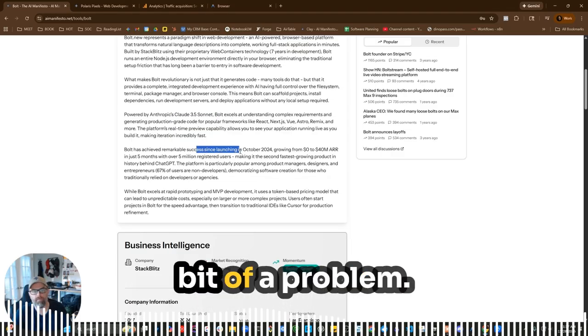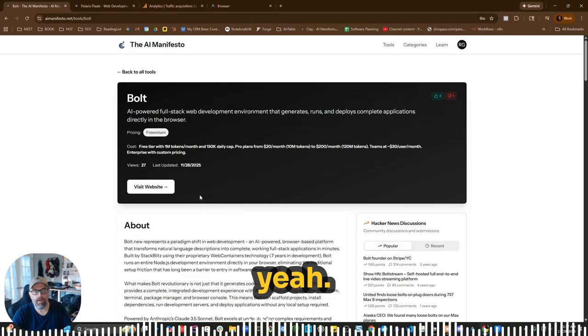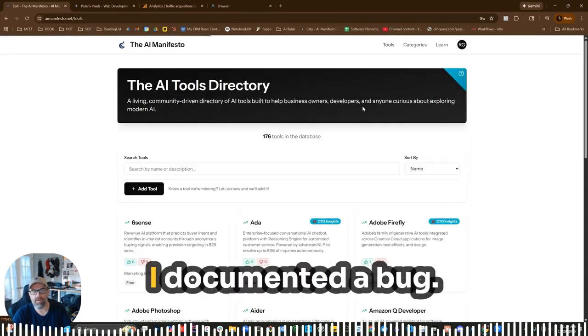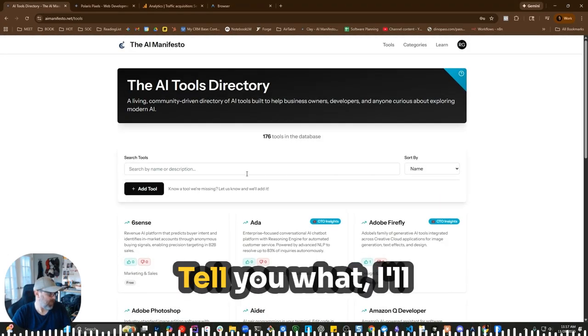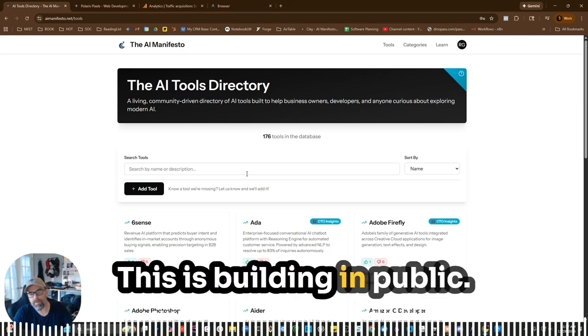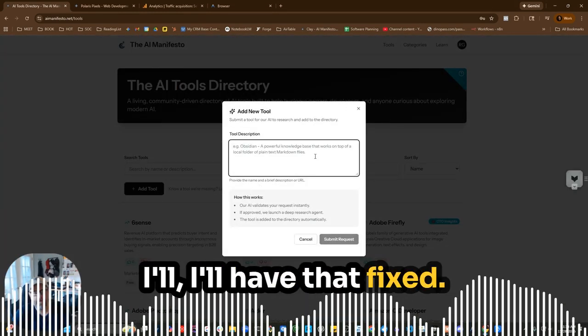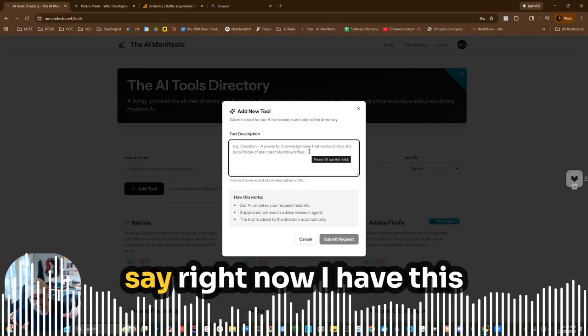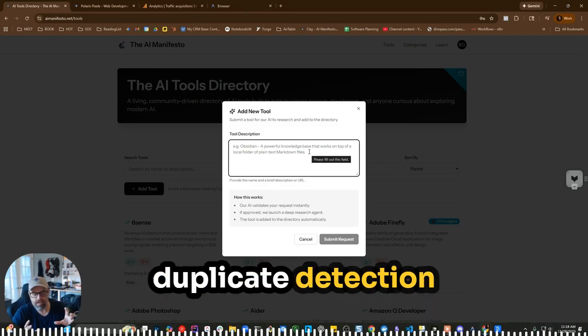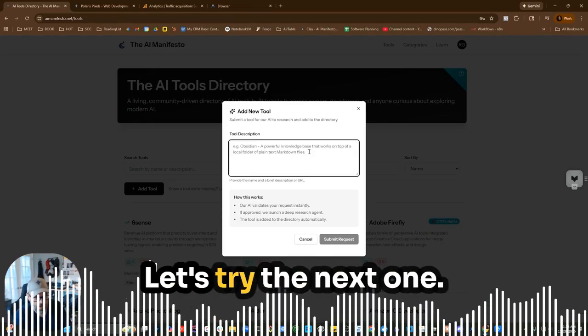So I have a little bit of a problem. Yeah. Awesome, I documented a bug. Tell you what, I'll come back to that. I need to fix that. It's fine. This is building in public, and it's a bug. I'll have that fixed. So I guess you could say right now I have this duplicate detection that is too strict. So I'll come back to that. Let's try the next one.